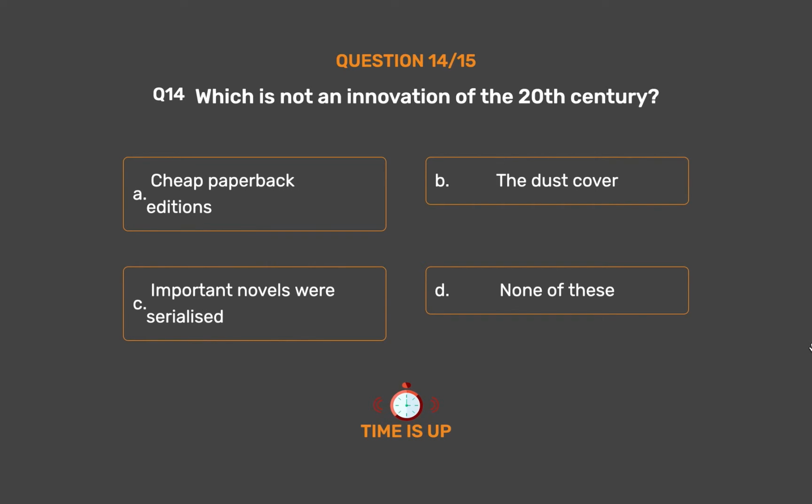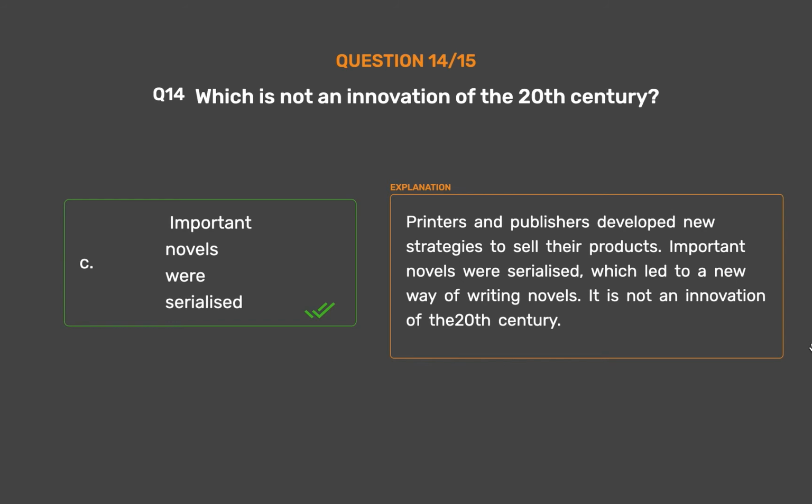The correct answer is option C. Important novels were serialized. Printers and publishers developed new strategies to sell their products. Important novels were serialized, which led to a new way of writing novels. It is not an innovation of the 20th century.